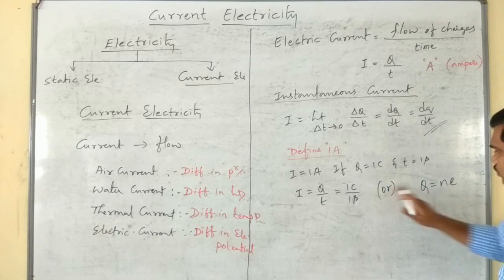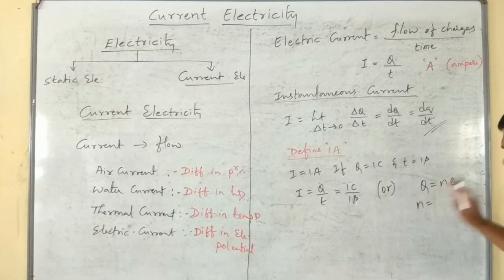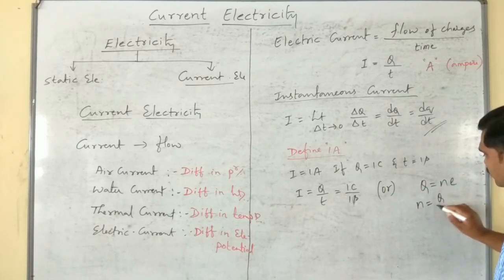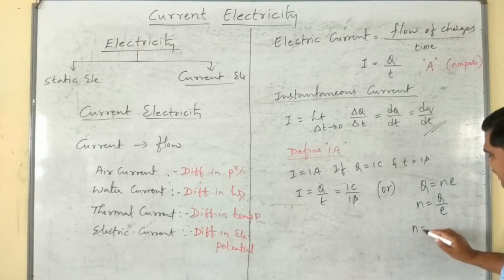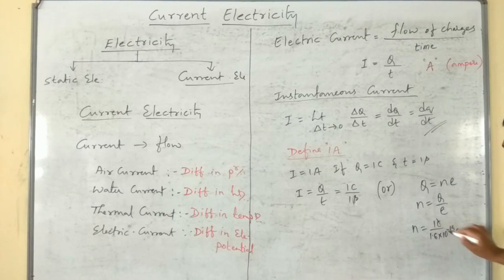So for this Q to be 1 coulomb, what is the value of N? N is equal to Q by e. Therefore, N is equal to 1 coulomb divided by 1.6 into 10 power minus 19 coulomb. So on solving this, N is equal to 0.625 into 10 power 19. Otherwise, if I shift one point to the right, then 6.25 into 10 power 18 electrons.